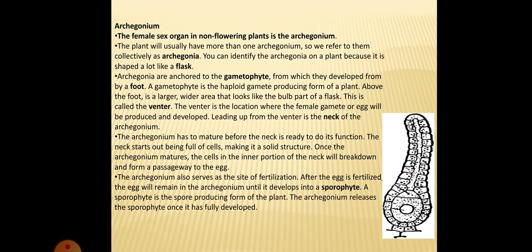Sessile means fixed in one place, attached directly by the base without a stalk, whereas the antheridium has a stalk and is attached to the thallus. Here the archegonium is sessile.